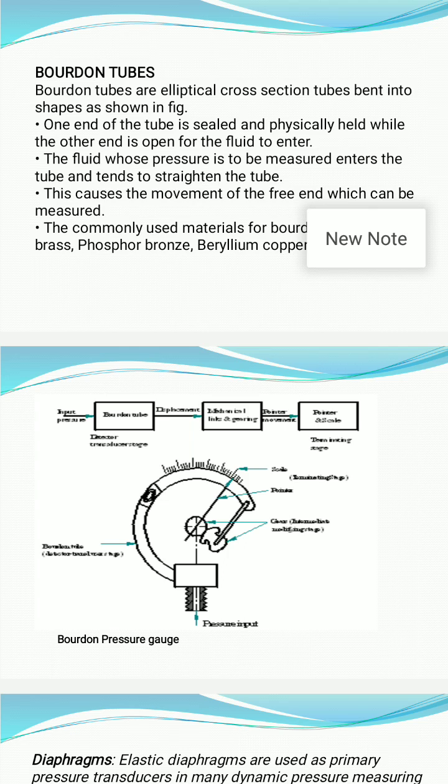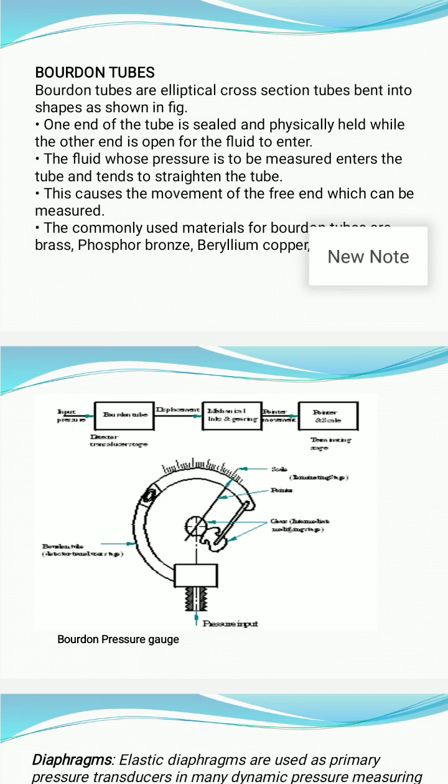At the bottom side of the C tube, there is an open hole through which high pressure air, high pressure fluid, enters. As soon as the high pressure fluid enters that tube, the tube which is in the resting condition will immediately become active, and its free end will be displaced. The free end of the C tube will slightly move. So input is high pressure air. What is the output of the Bourdon tube? Displacement of the free end. So therefore the high pressure input air is converted into displacement of the free end of the tube.